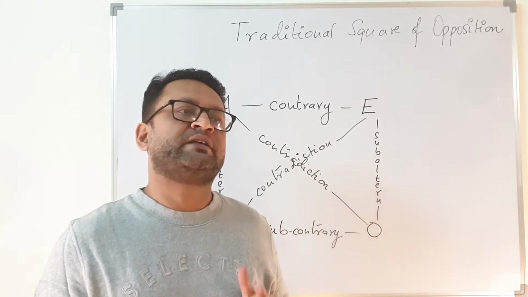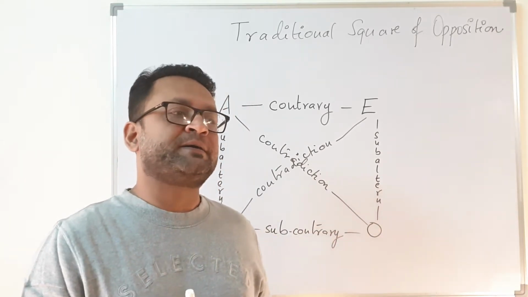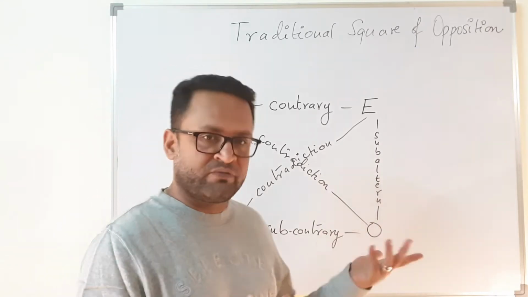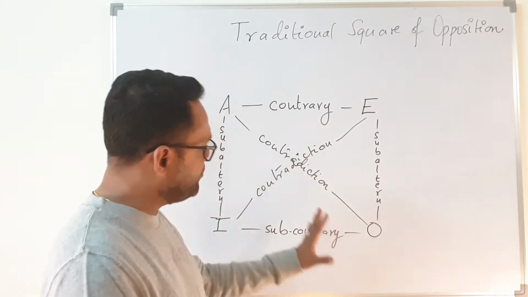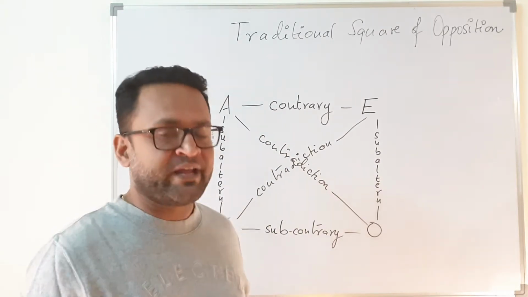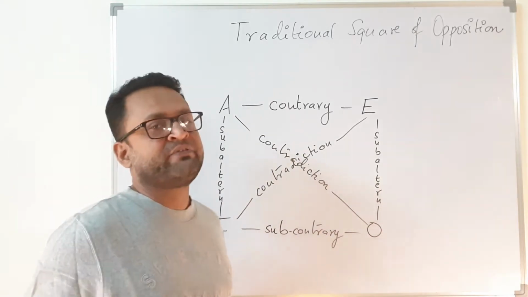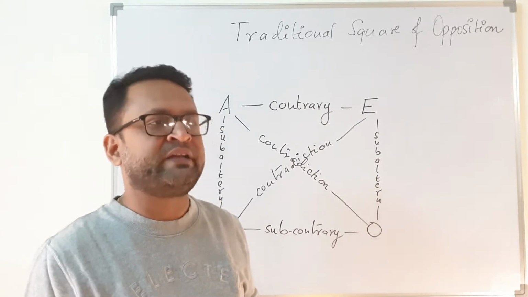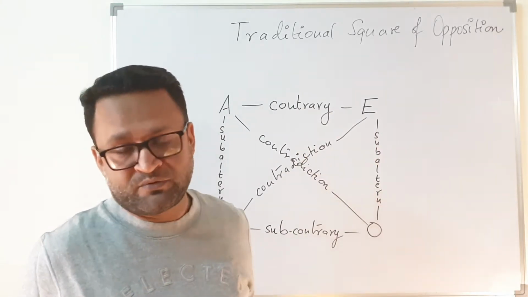Aristotle also talked about other kinds of propositions, the singular propositions and the indefinite propositions, not only the universal and the particular propositions. But this is how it has been expressed since the medieval era, and it was based on Aristotle's findings and theories. So the best way of explaining it is the traditional square of opposition. However, you will find it in a lot of books as Aristotle's square of opposition as well.